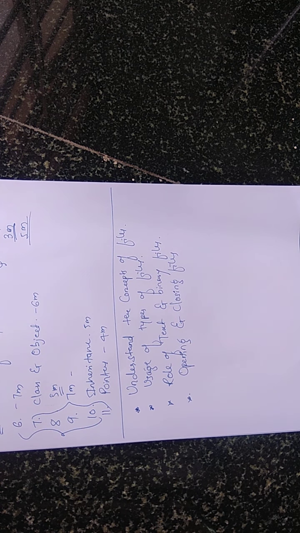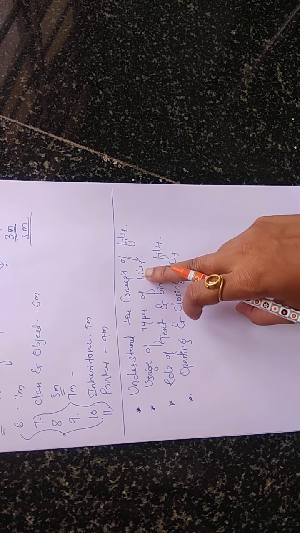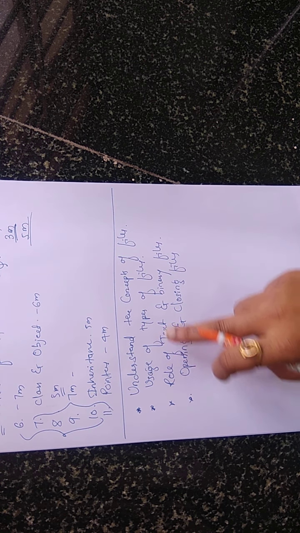Next, the concept of input and output operations in text files. We had seen that one type of file is the text file, and we'll study the role of the text file.